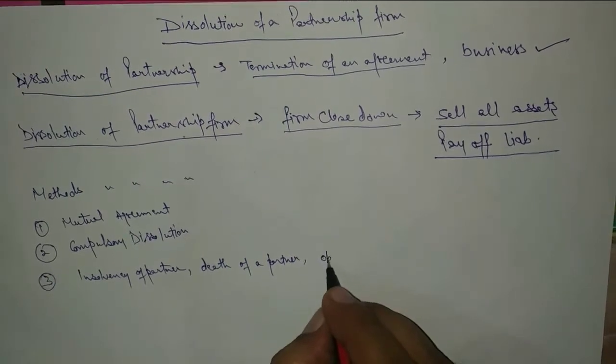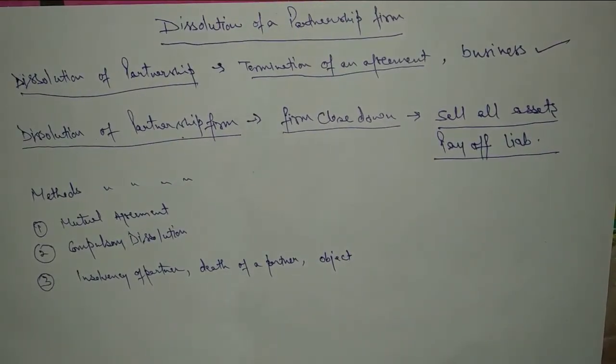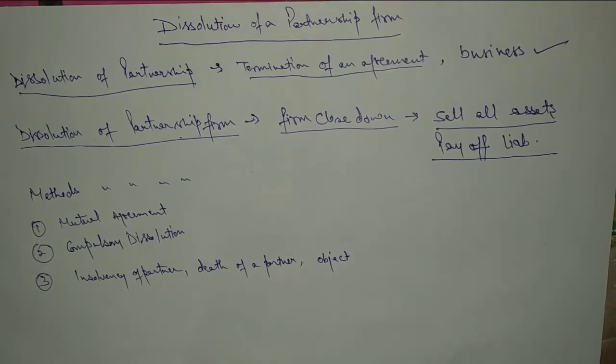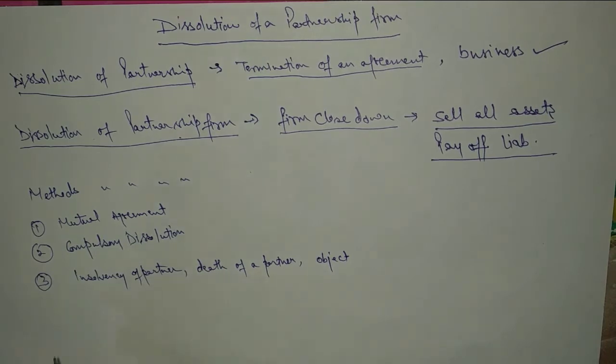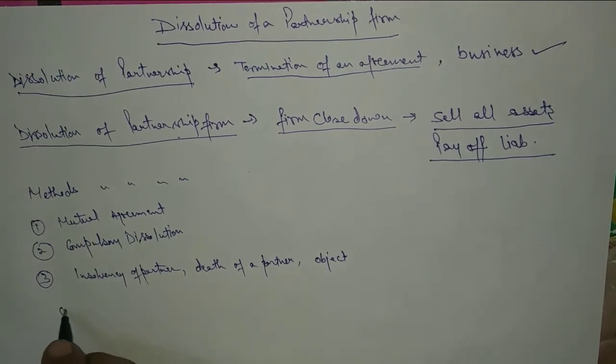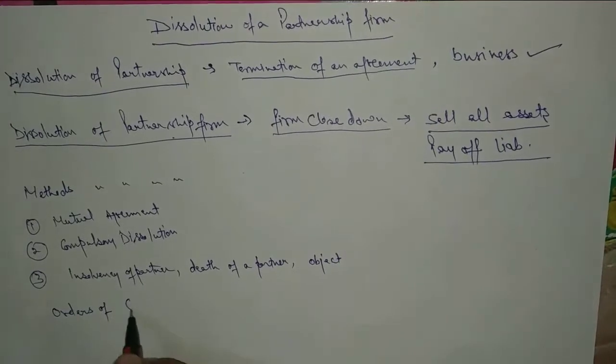The object for which the firm came into existence, if that objective has been fulfilled by the firm, then it will get closed. And some other cases can also be there, like those in which the firm closes down by the orders of court.